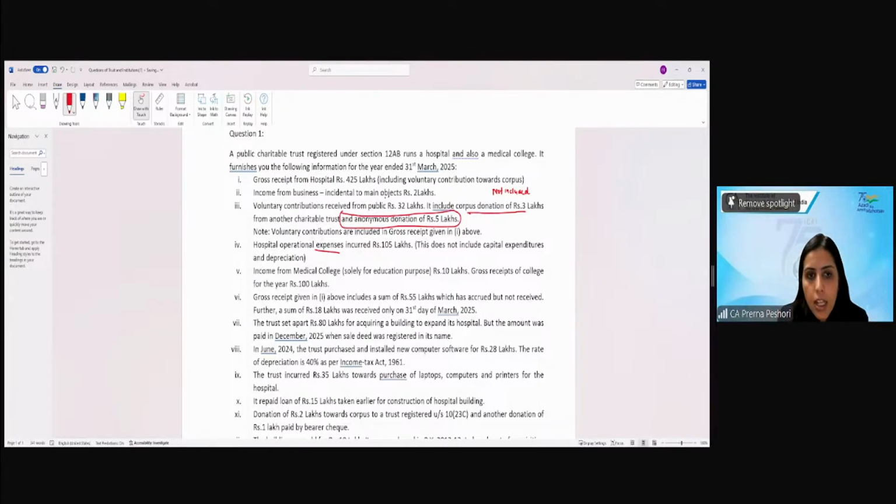See again, there are two things which you have to consider. You are right: first, whether we apply the 15% or first we reduce the expenses.